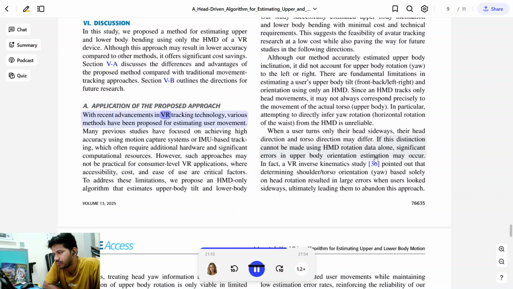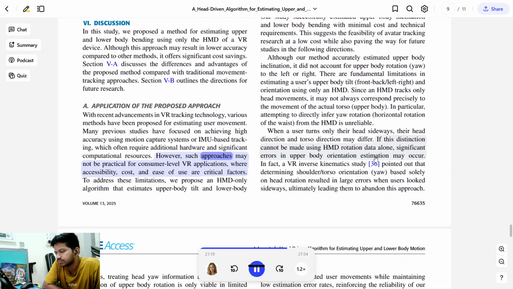With recent advancements in VR tracking technology, various methods have been proposed for estimating user movement. Many previous studies have focused on achieving high accuracy using motion capture systems or IMU-based tracking, which often require additional hardware and significant computational resources.